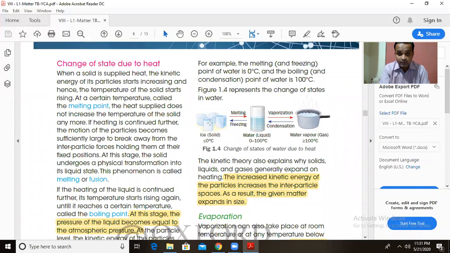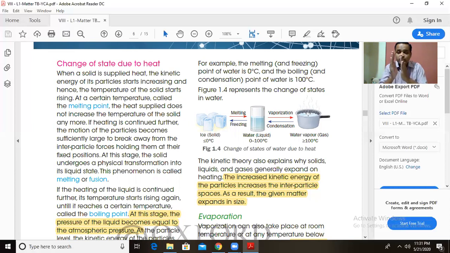So let us see the diagram. Ice, which is solid. When you heat it, particles move a little bit away, liquid state. When you still heat it, vapors are formed. The particles are more away from each other at 100 degrees Celsius, vaporization. Now go in reverse. Water vapors, when you condense them, start coming closer and closer. So what is formed? Liquid water.